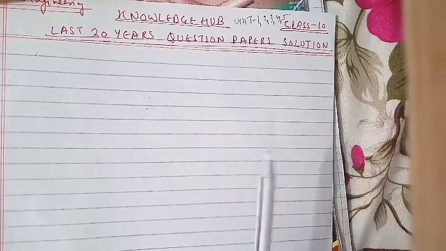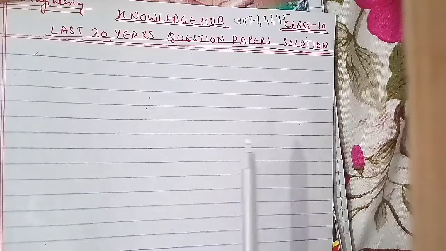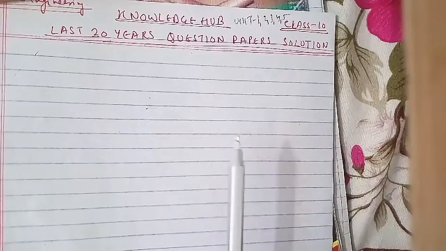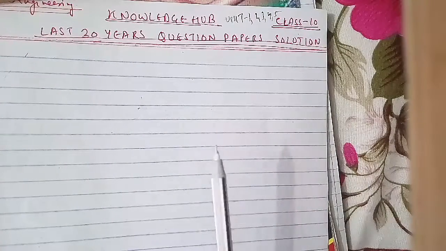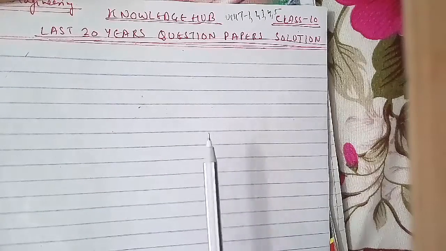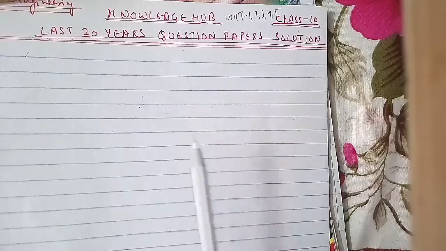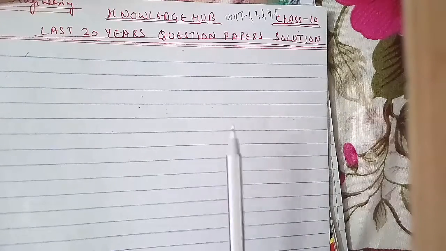What do you mean by software, and what are the attributes of good software? That is from unit 1. Software does not wear out, justify this statement, from unit 1, which we had discussed. Each consists of 5 marks here. Another question: what is the difference between generic software product development and custom software product development? Explain, from unit 1.